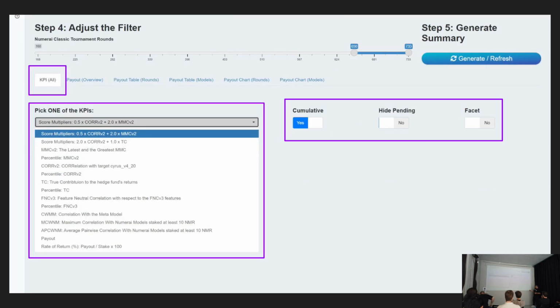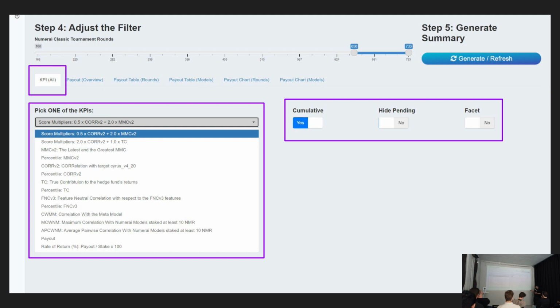The next step, which is the first tab here about the KPI. KPI is just different statistics about the model. So there's a job on this here. The first one is the most important one, which is the payout factor, payout score, which is the 1.5 times score plus 2 MMC. But you can do more, you can look at other things.